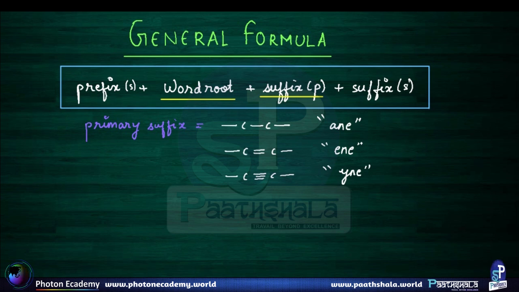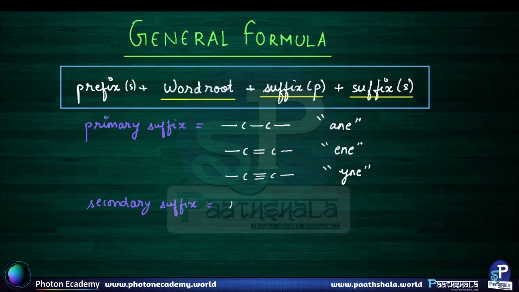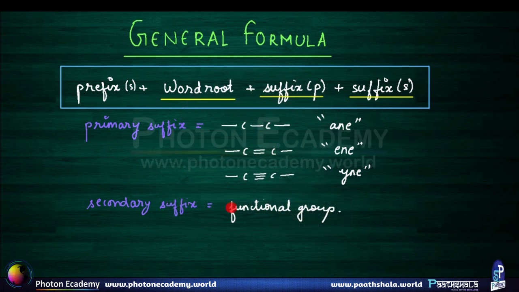So now after deciding our primary suffix, next we decide the secondary suffix. What secondary suffix depicts is functional groups. They are not so important now because we are discussing the nomenclature of hydrocarbons, which do not involve any type of functional group. So secondary suffix is not so important for now. But when we discuss the nomenclature of functional groups, we will surely discuss secondary suffix in detail.